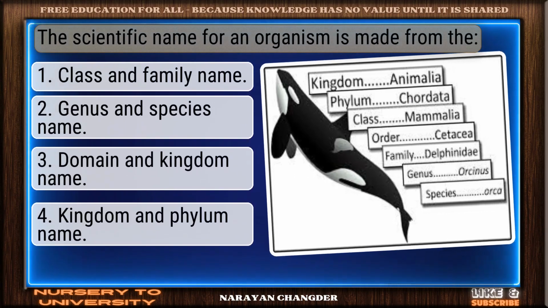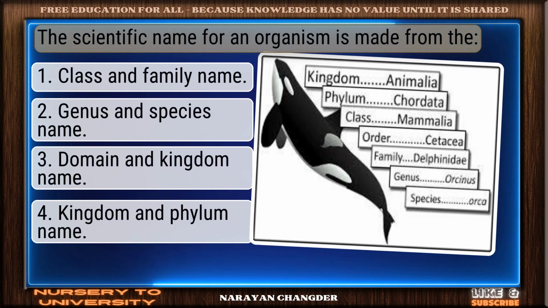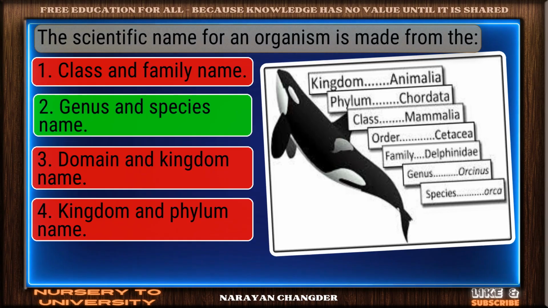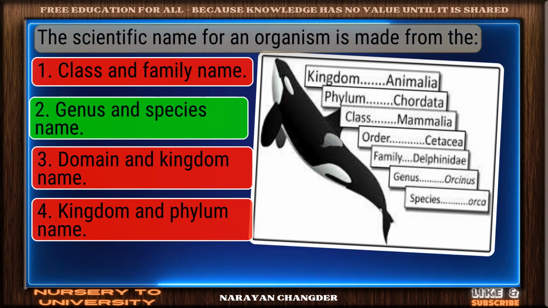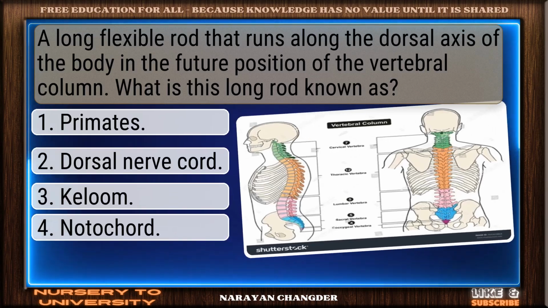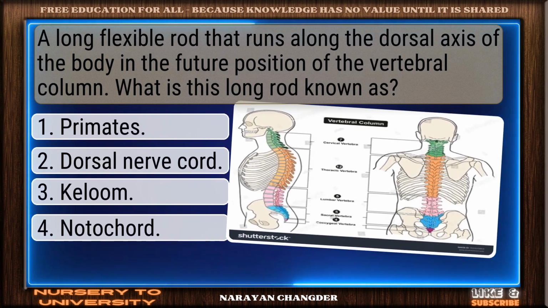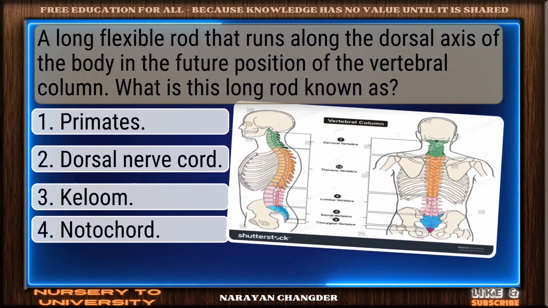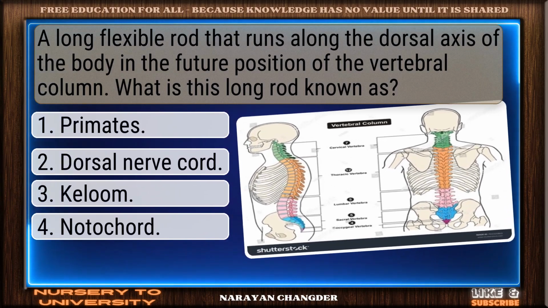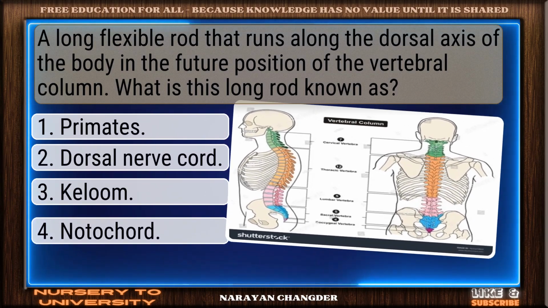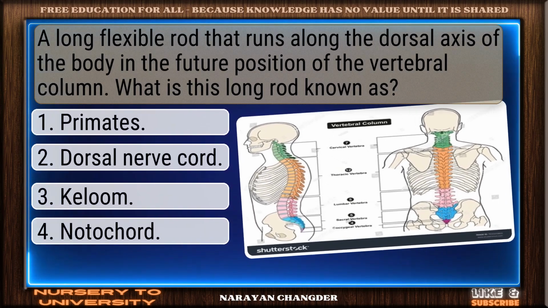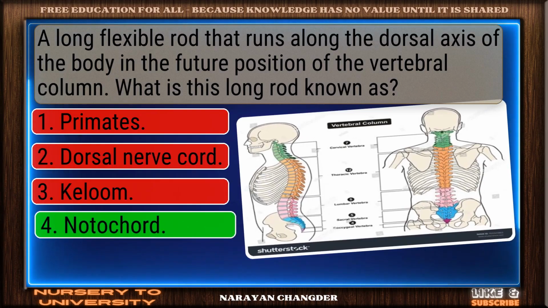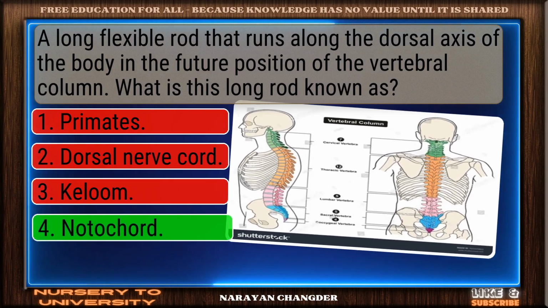Question number 22. The scientific name for an organism is made from the... You're right. Genus and species name is the correct answer. Question number 23. A long flexible rod that runs along the dorsal axis of the body in the future position of the vertebral column. What is this long rod known as? You chose notochord, and it is correct.